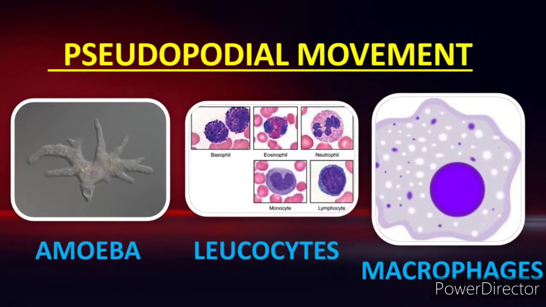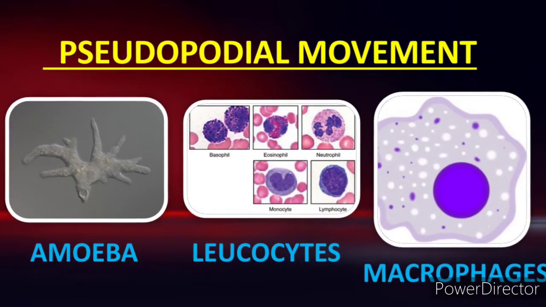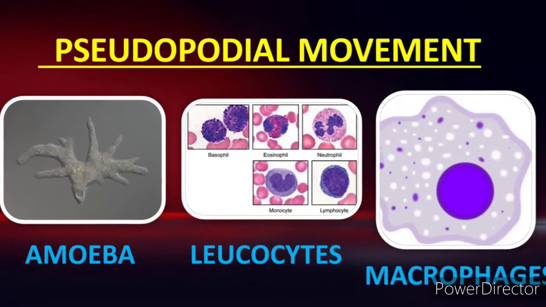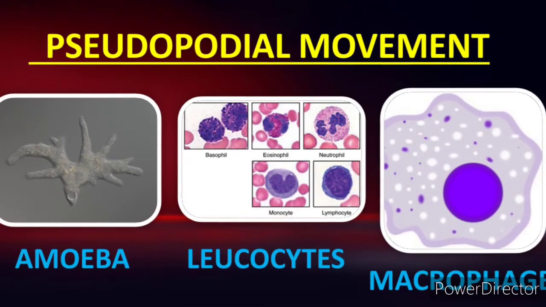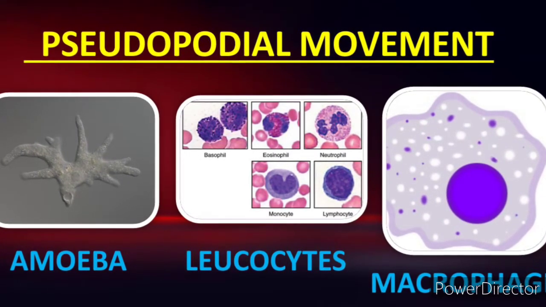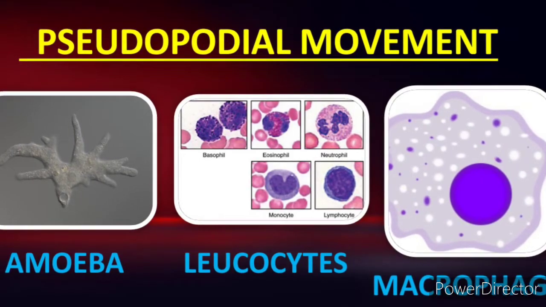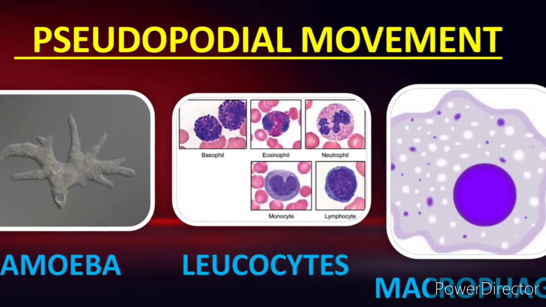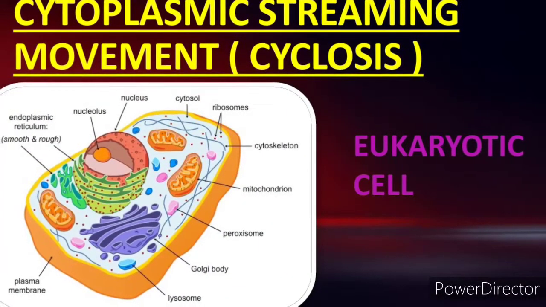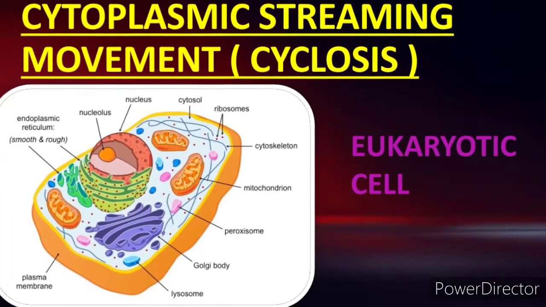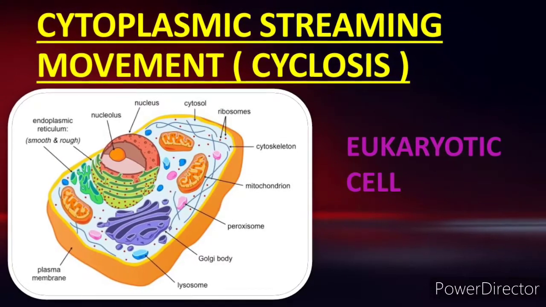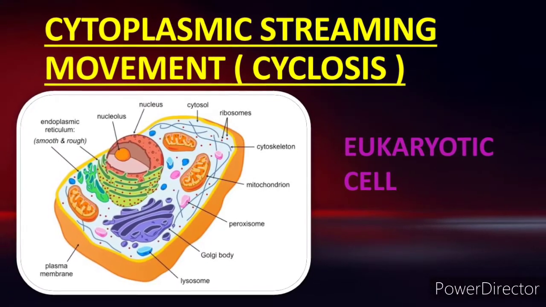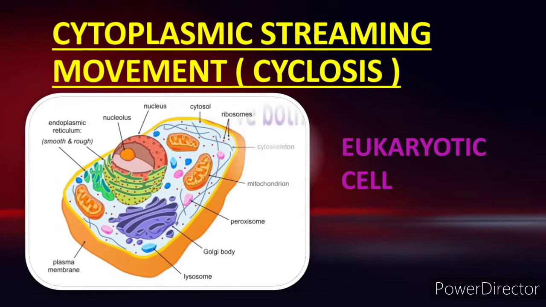Next movement is pseudopodial movement. This pseudopodial movement is observed in organisms like amoeba. In our body, the cells which exhibit pseudopodial movement are leukocytes and macrophages. So these two are the examples for pseudopodial movement. The other movement is cytoplasmic streaming movement. It is also known as cyclosis. In eukaryotic cells, circulation of material inside the cells takes place by cytoplasmic streaming. So these are some of the non-muscular movements.